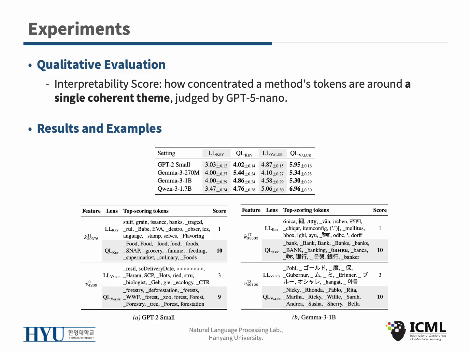We also score semantic coherence of the token set as the interpretability score. This measures how concentrated a method's top tokens are around a single coherent theme, and we let GPT-5 Nano judge on a 0 to 10 scale. Query Lens beats Logit Lens across settings, and you can see what's happening in the examples. Where Logit Lens returns subword fragments, Query Lens converges to clear concepts like food, banking, or forestry.